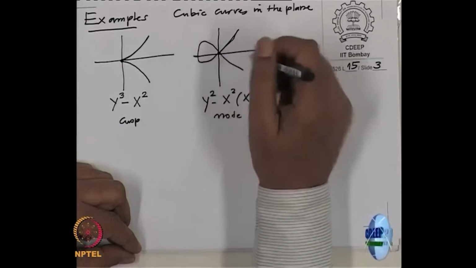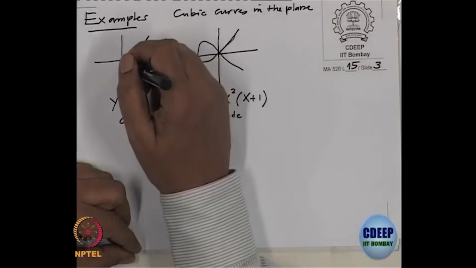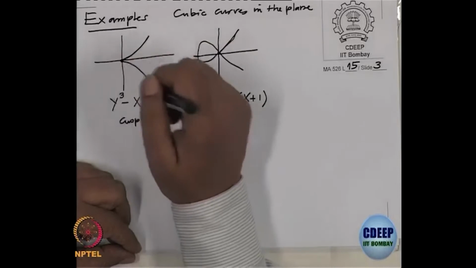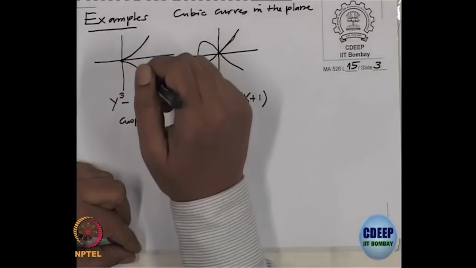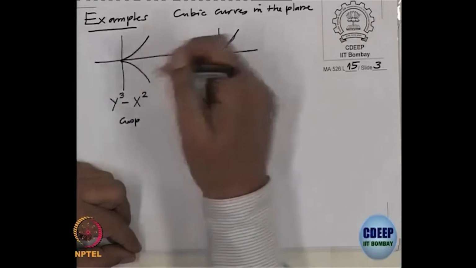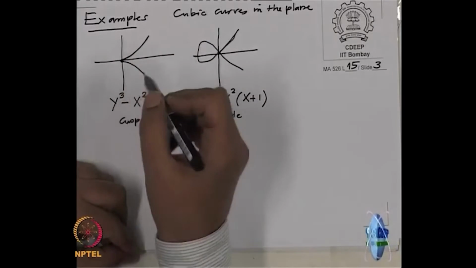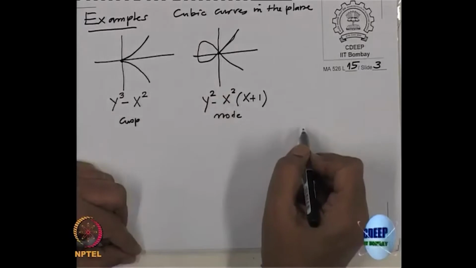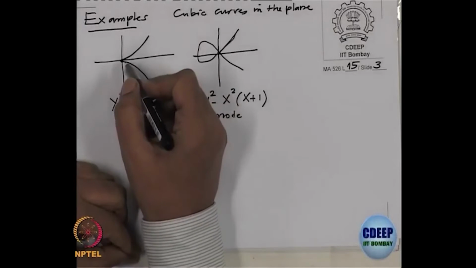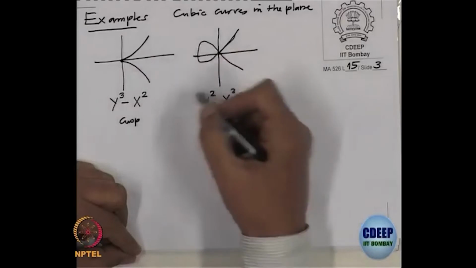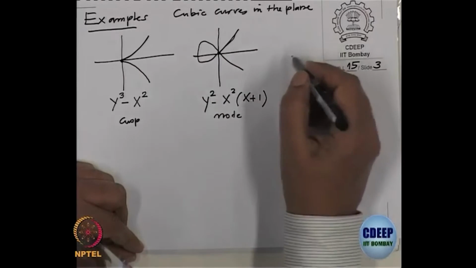So, the tangent is not well defined. Here also there are two tangents, but there is a double tangent. They are hidden in the picture, it is not seen, but actually they are double tangents. If you write down the equation of the tangent by using your calculus courses, then you will have two tangents here, namely y equal to x and y equal to minus x.